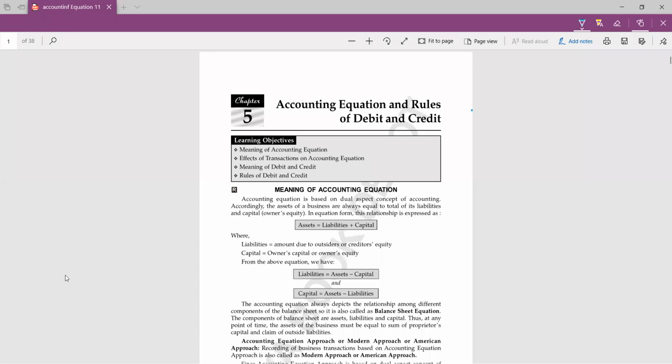So we were doing accountancy, chapter 5, accounting equation. And I have taken around 4 classes of this chapter till now. And I think you all are able to understand the concepts about the accounting equation.